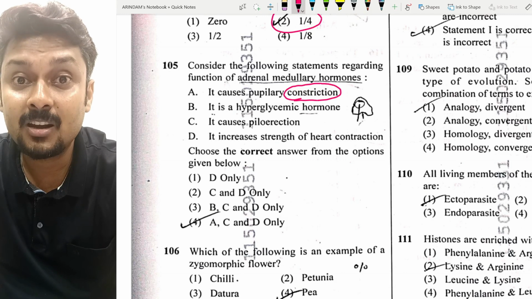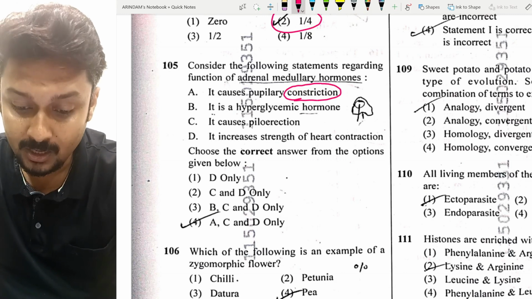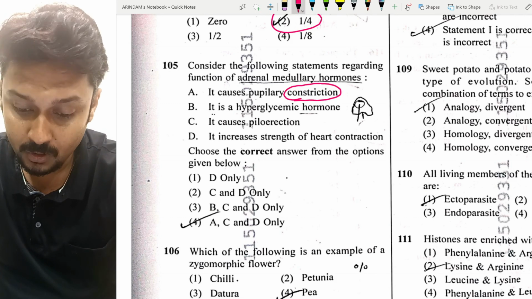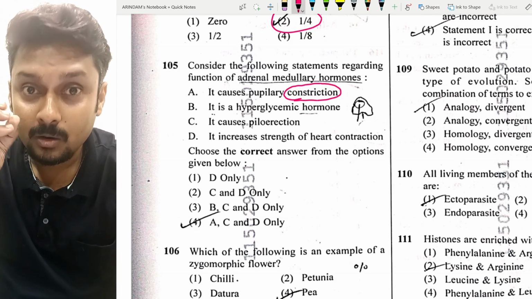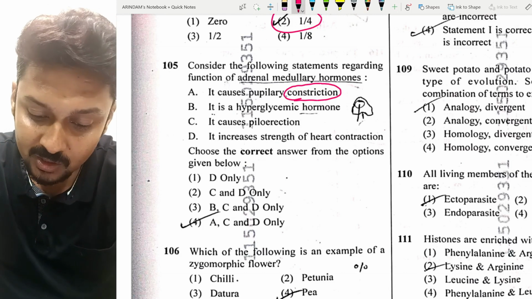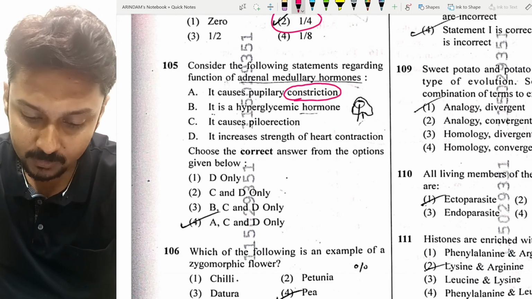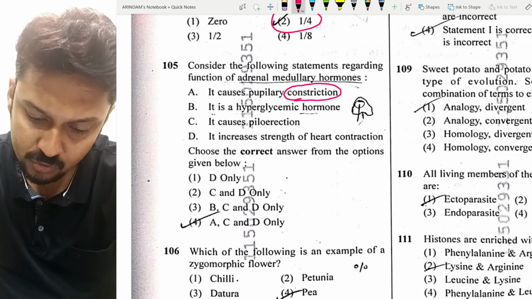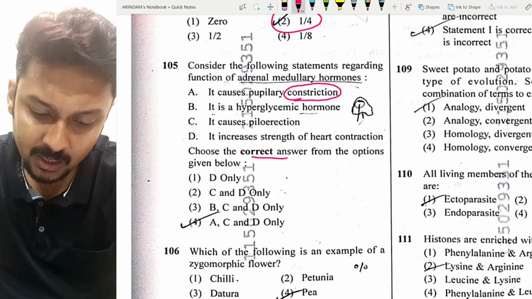Whenever there is a sudden situation, that means fight action, that is the NCERT term given. At that time, the eyeball gets dilated for better vision. That is the first statement. It's wrong here, because here we have to choose which of the statements are correct.